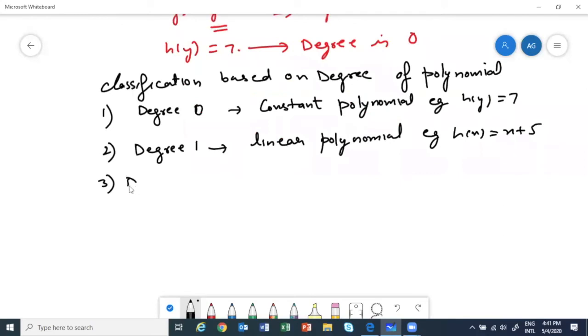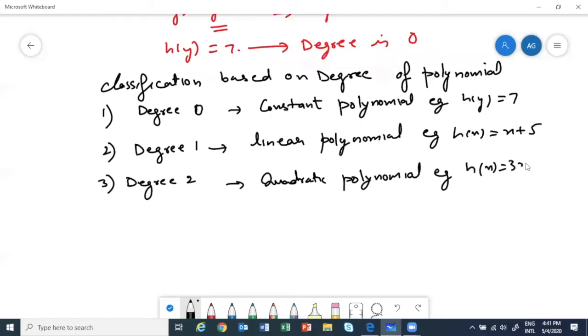Third one, degree 2, quadratic polynomial. Okay, then example is, say h of x is equal to 3x square plus 5x plus 1. Degree 3. So we'll go only till degree 3. Okay, we will not go beyond. So degree 3, we will have what? Cubic polynomial.